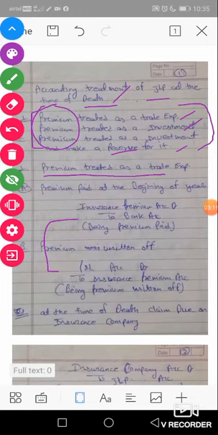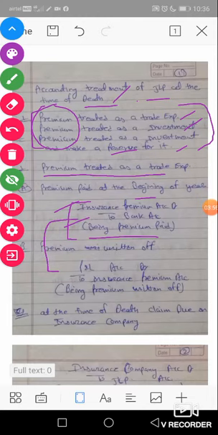The first entry is premium paid at the beginning of the year. The insurance premium is always paid at the beginning of the year, meaning 1st April or 1st January, whichever, but always at the beginning of the year. Insurance premium is an expense for the partnership firm, and expenses are always debited. So the entry is insurance premium account DR to bank, being insurance premium paid by the partnership firm.